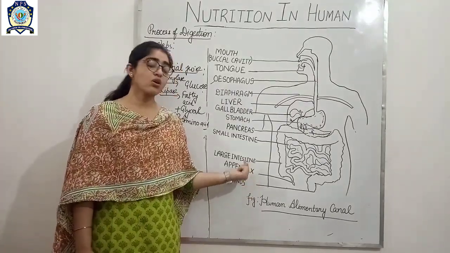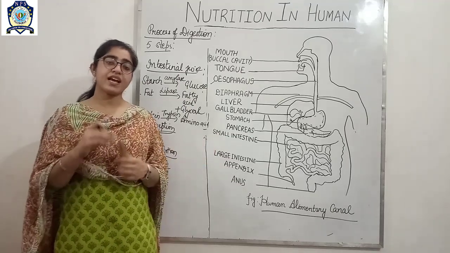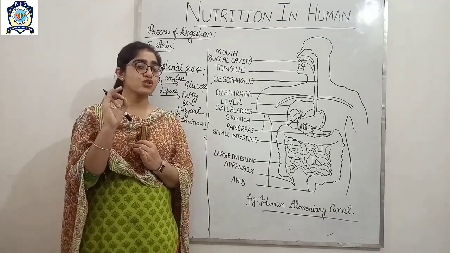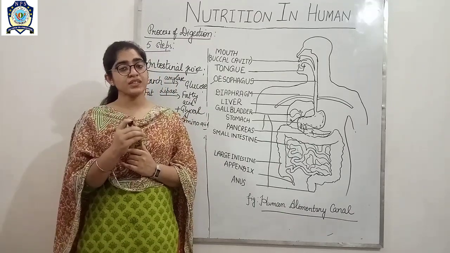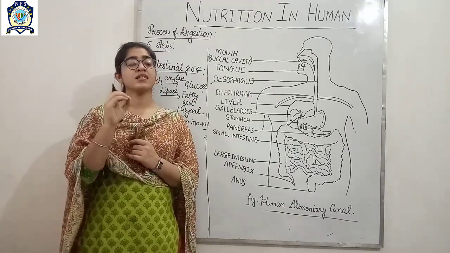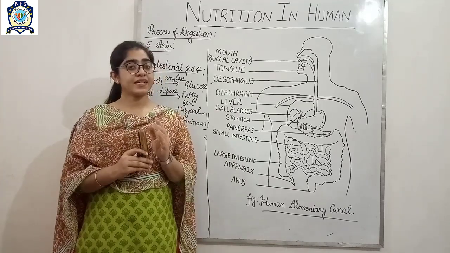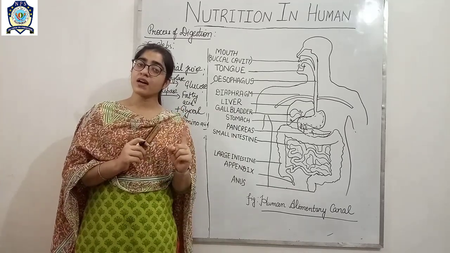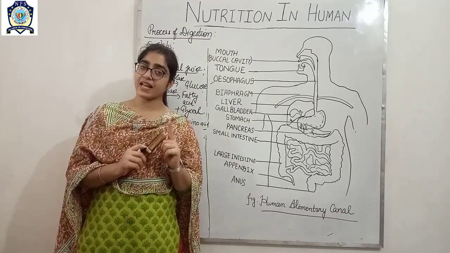So this was all about our digestive system. Firstly, we discussed the holozoic type of nutrition in human beings, and the next one, the parts of the digestive system, where we studied that it contains two parts: one is the alimentary canal, second one is the salivary gland.